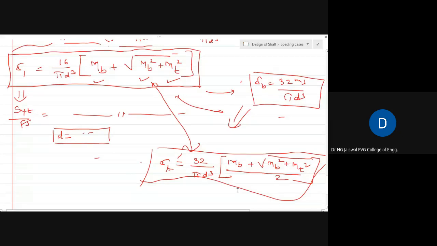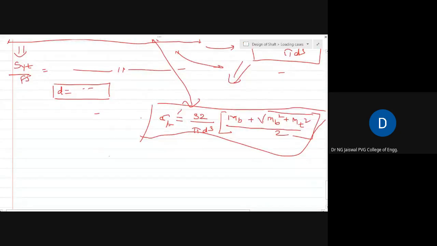But now this is comparable with a case when there is only bending moment, sigma b is equal to 32 bending moment divided by pi d cube. These two are comparable, in the sense that this Mb is replaced by this term.